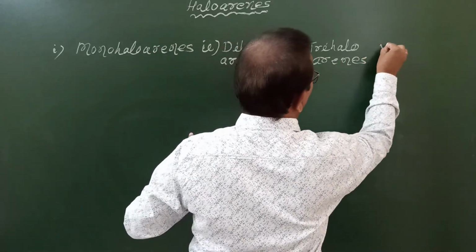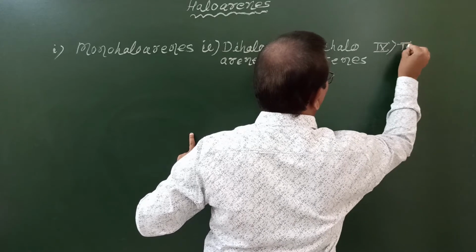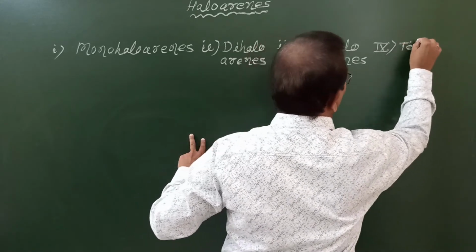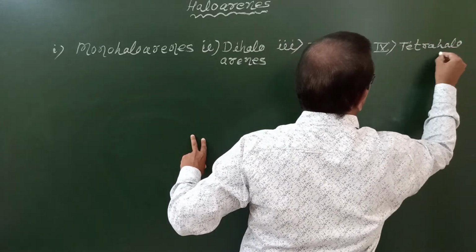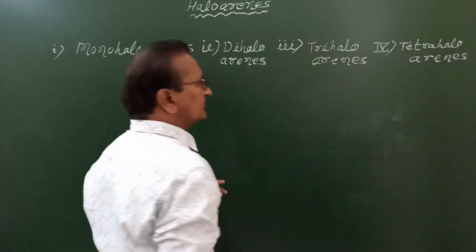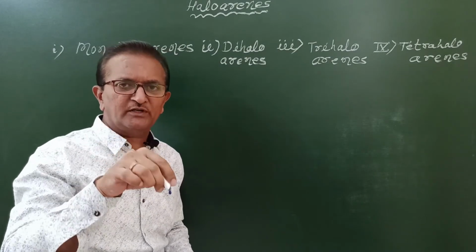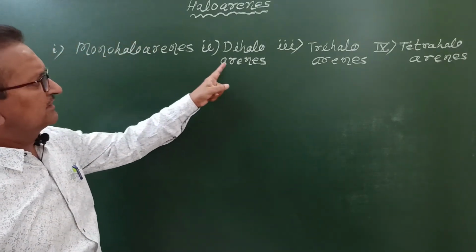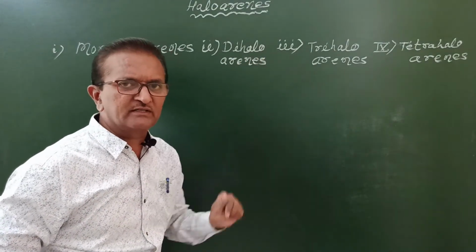And number four, tetrahaloarenes. So that on the basis of number of halogen atom or atoms present in a molecule, haloarenes are classified as monohaloarenes, dihaloarenes, trihaloarenes and tetrahaloarenes.